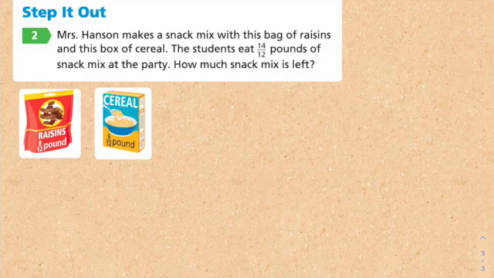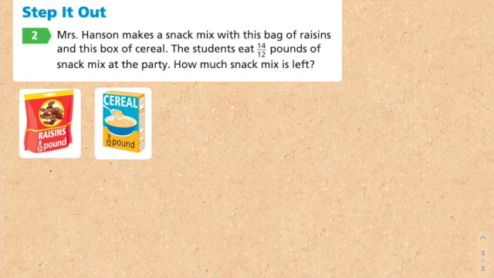So this question is, Mrs. Hanson makes a snack mix with this bag of raisins and this box of cereal. The students eat 14 over 12 pounds of snack mix at the party. How much snack mix is left? Question A says, how can you find the weight of the snack mix that Mrs. Hanson made? So what I know is that we have this bag of raisins and this bag of cereal, and all I have to do is add it together.